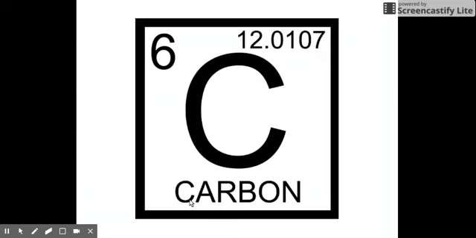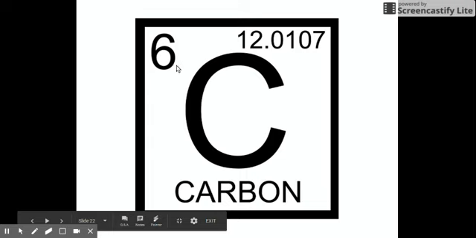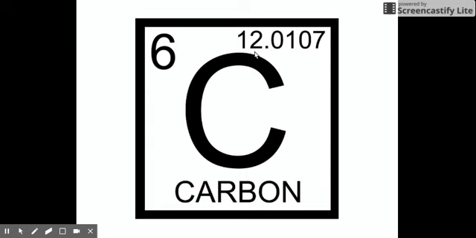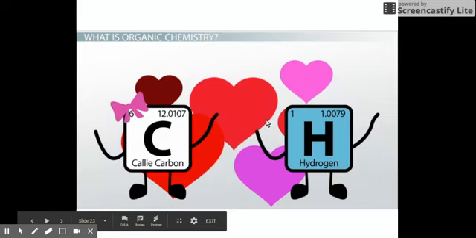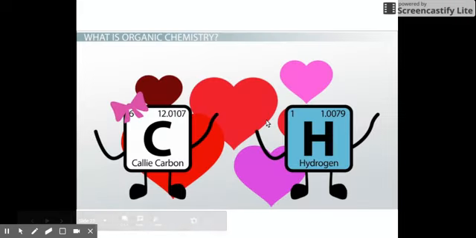Okay, so that's about carbon. And please know that carbon, the main star of organic chemistry, has an atomic number of 6 and a mass number of 12.0107, or the molar mass, and it's capital letter C. And it loves hydrogen so much that the common compounds in organic chemistry are hydrocarbons. So that's it for now. Stay tuned for the next video on the different types of bonds and how we draw structural formulas of organic compounds.